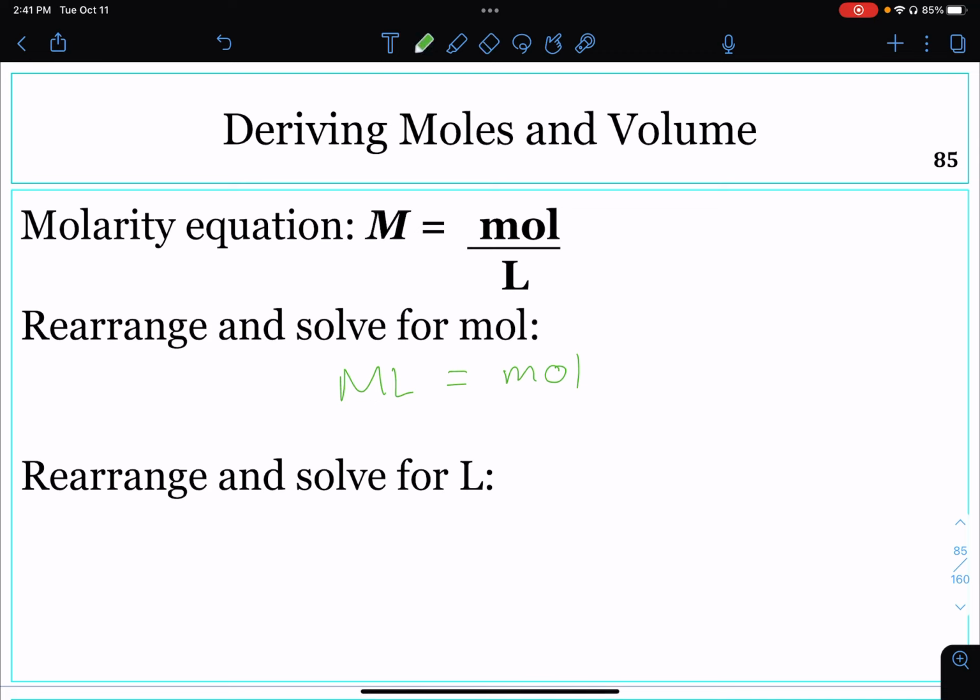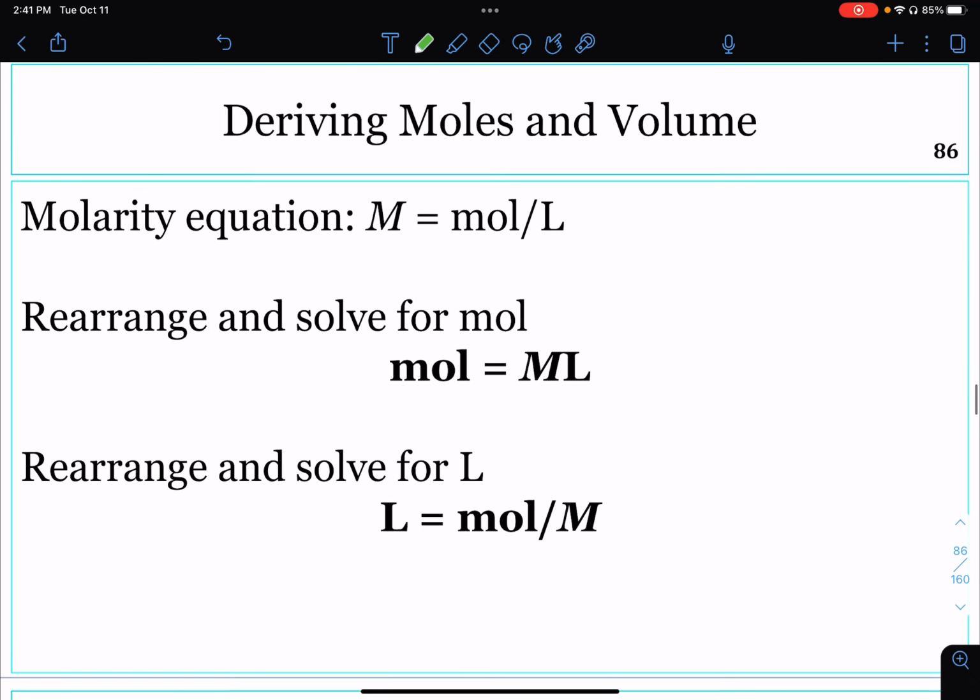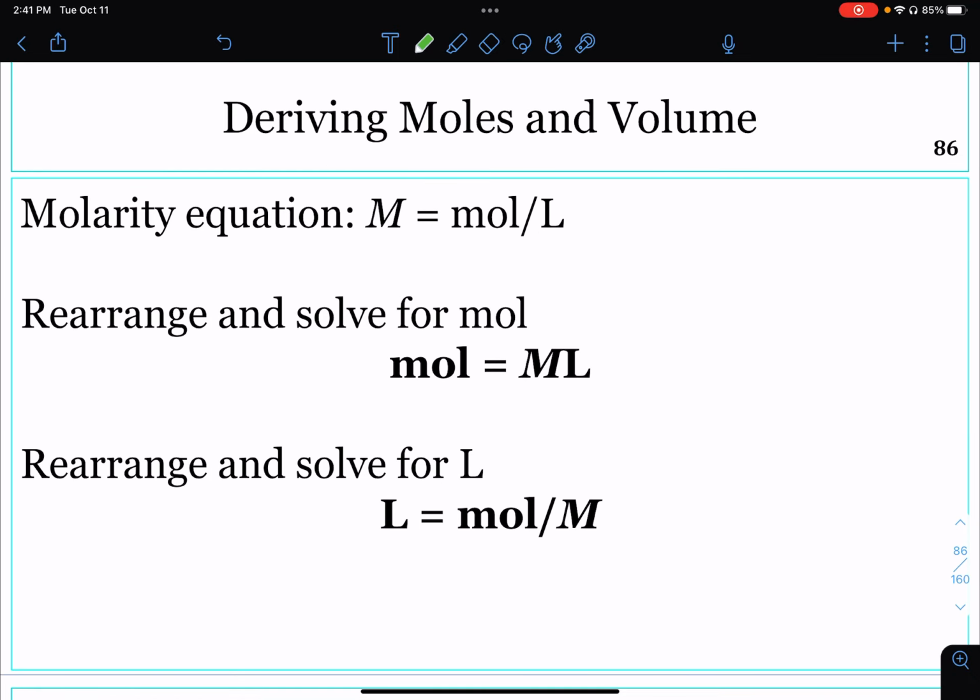Now in the next equation, if we wanted to solve for liters, we can take this equation that we just rearranged and divide molarity on both sides of the equation. And we're left with this. Moles divided by molarity, which is the concentration, is going to be equal to the volume of the sample that you have. And here's the answers typed out.